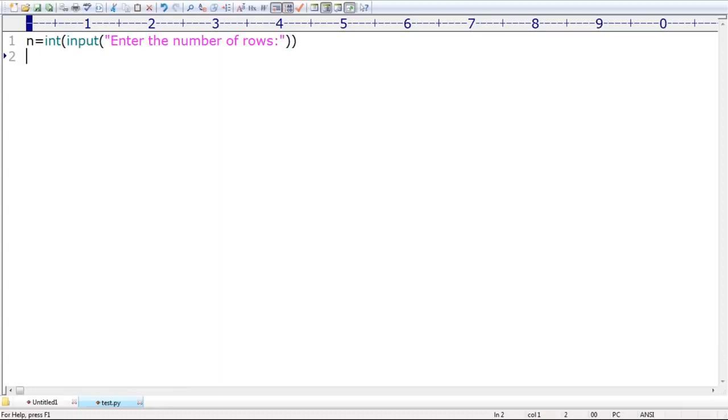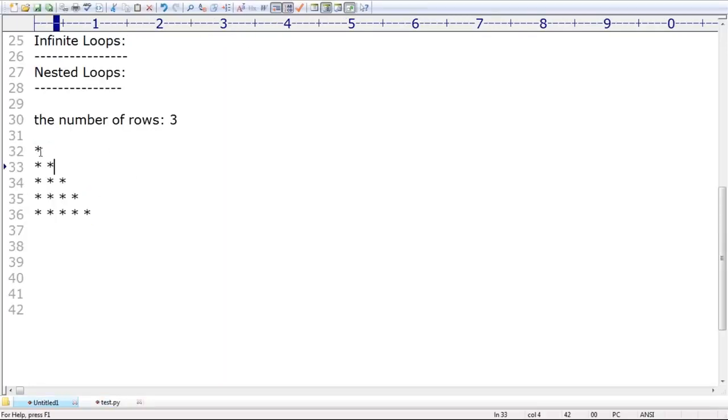Can you please tell what I have to do? Now, do you know? Here, take very special care. If you entered one, then how many stars are required? Only one star. In the first row, how many stars are there? Please respond. 1. But in the second row, how many stars are there? 2 stars. In the third row, 3 stars. In the fourth row, how many stars are there? 4. Like that, the fifth row has 5 stars. Keep on printing.